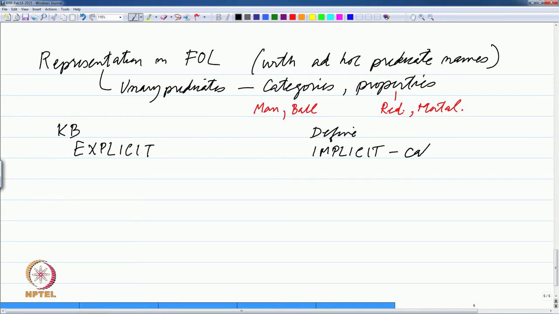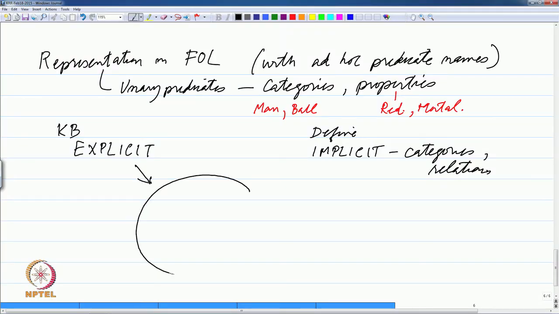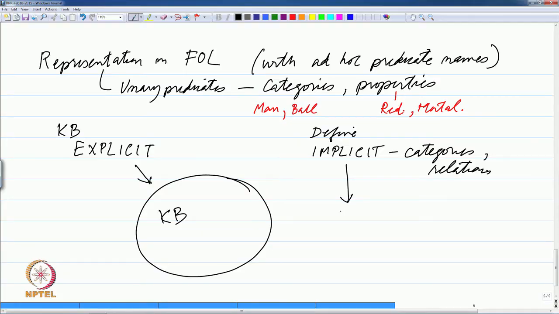Implicit could be categories or relations and so on essentially. So, the whole idea here is that what you have in the knowledge base is an explicit statement of facts, but once you know those facts, there are certain other statements which can be implicit, and we can do what Charniak and McDermott call deductive retrieval.